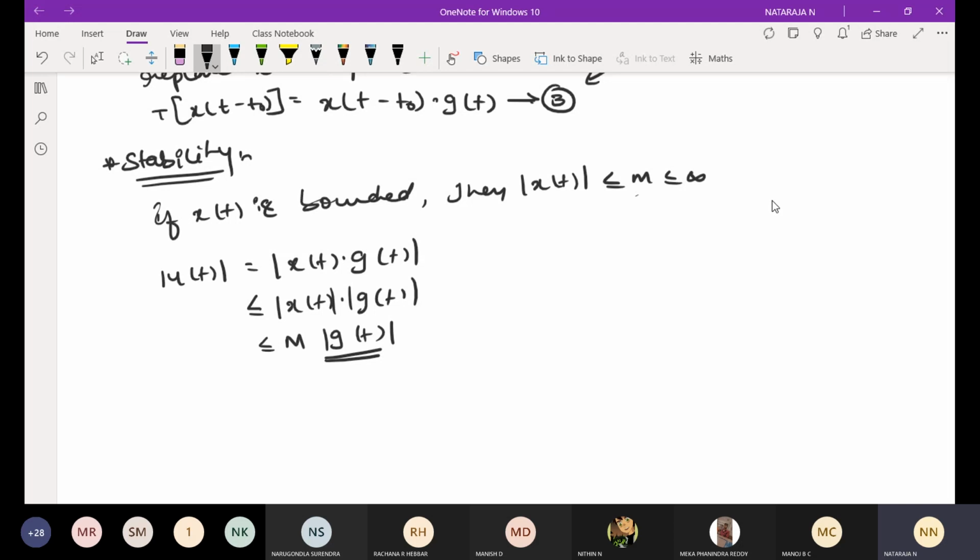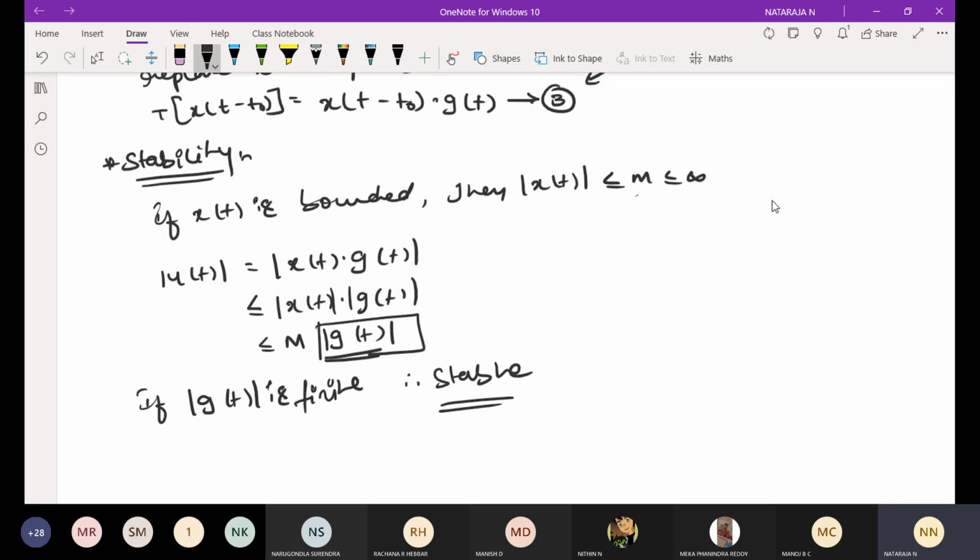If the magnitude of g of t is finite, then the system is bounded input and bounded output. So the system is called a stable system. Based on this, the magnitude will be finite. That is why we can call it a stable system.